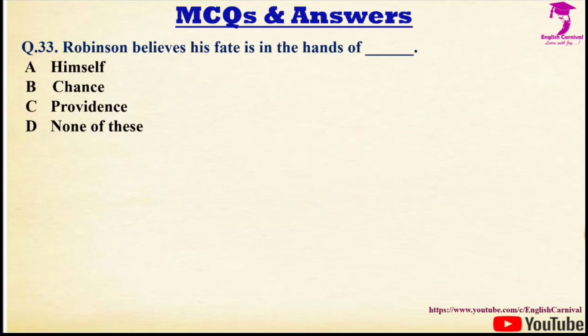Question number 33 we have, Robinson believes his fate is in the hands of dash. Options are A. Himself, B. Chance, C. Providence, and D. None of these. Correct answer is C, and it is Providence.